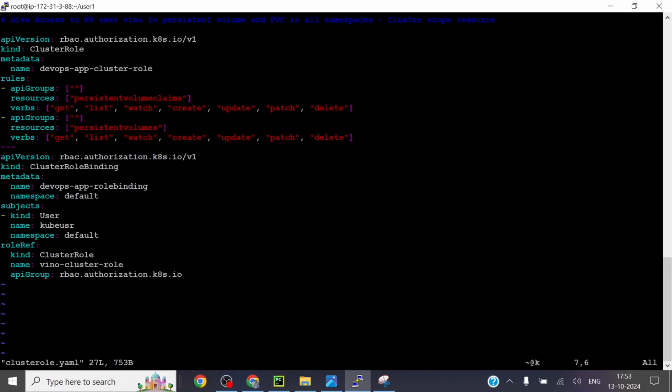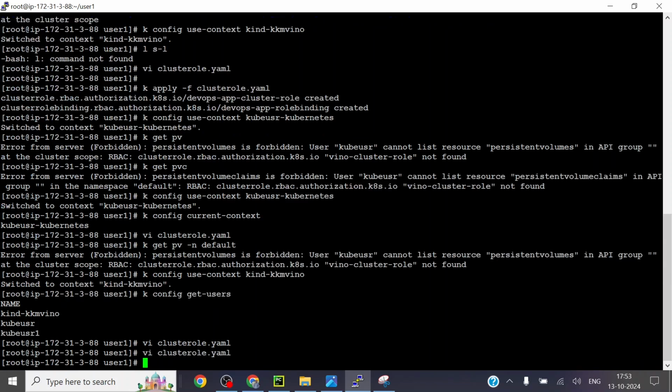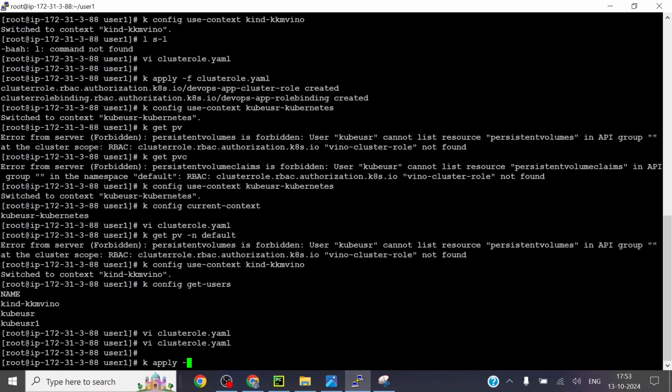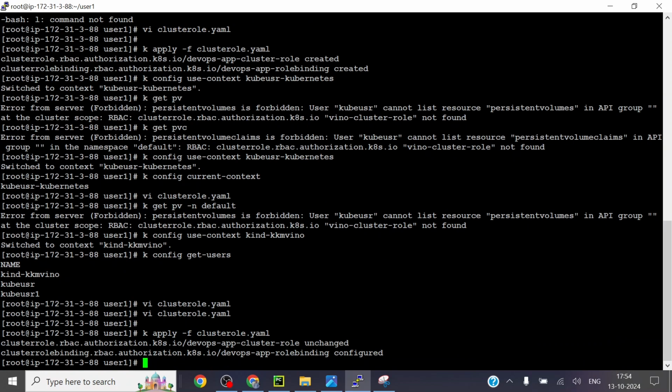So this is the DevOps cluster role binding, fine. Persistent volumes, persistent volume claims, it's fine. Okay, configured. Then I'll jump into the other user.